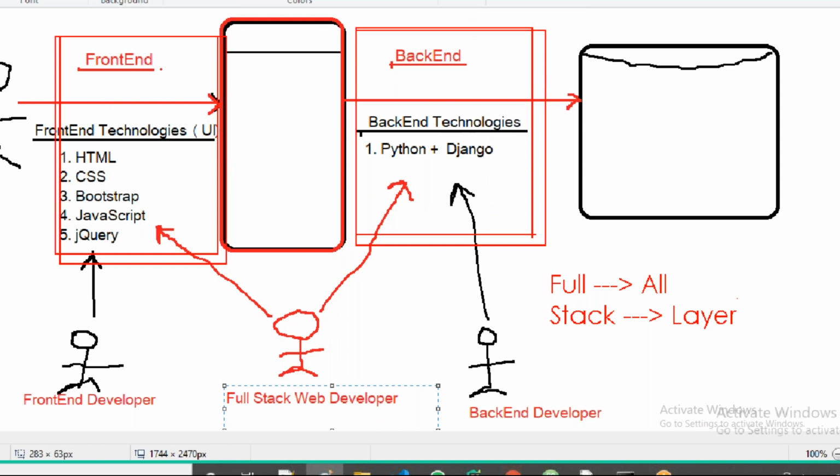On these three parts, if you have the knowledge, you are learning those three parts. Which parts? Front end part, then back end part, then database part, guys. If you know those three parts, working on those three parts, then you are called full stack web developer. Full stack web developer, guys, not front end developer, not back end developer.